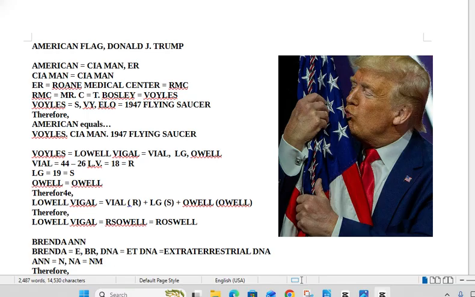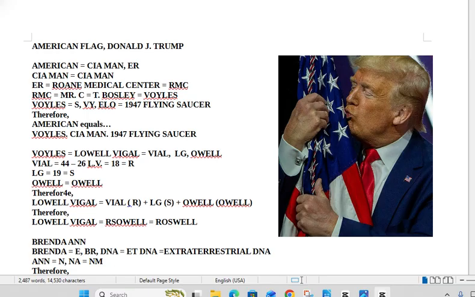That's an anagram for Mr. C. That's a Happy Days character played by Tom Bosley. The TB adds up to 22, which is V. The other remaining letters are the O, Y, L, E, S. So you get Voiles from T. Bosley. So you get the name Voiles, plus then you can take Voiles to the next step.